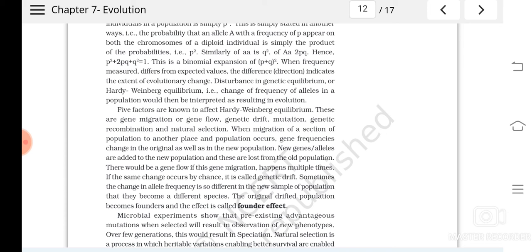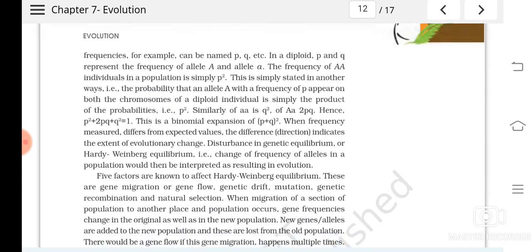Hardy-Weinberg's equation says that, understood, in a population, if there are no factors, which I am going to say, like gene flow, genetic drift, mutation, genetic recombination, natural selection, these factors are not taking place, the gene frequency or allelic frequency remains the same and constant. Is it clear? So let's see what are the factors that affect the Hardy-Weinberg equilibrium.